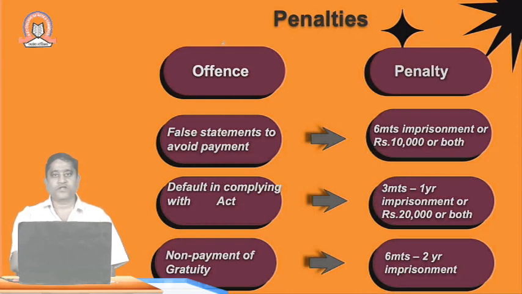Coming to the offence and penalty: for a false statement to avoid payment of gratuity, the penalty is 6 months imprisonment or rupees 10,000 or both for the employer. If there is a default in complying with the Act, the punishment is 3 months to 1 year imprisonment or 20,000 rupees or both. If there is non-payment of gratuity, the imprisonment is 6 months to 2 years.